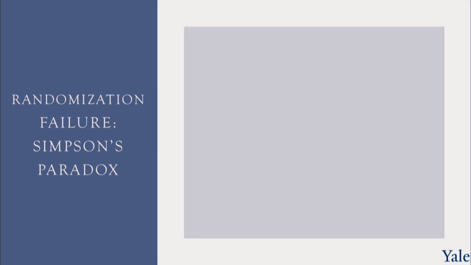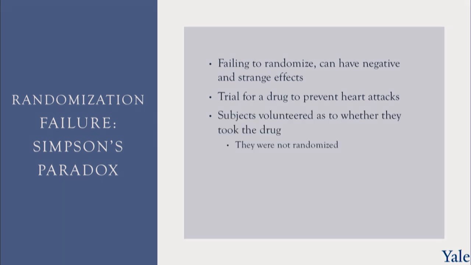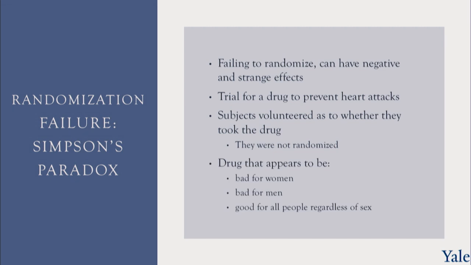comes from Simpson, what's known as Simpson's Paradox. This is a discovery by a statistician called Edward Simpson about a particular case. So failure to randomize can have negative and strange effects in many studies. And the story we're going to talk about here is a trial for a drug to prevent heart attacks. So subjects volunteered as to whether they took the drug or not. They were not randomized. And the drug literally appeared to be bad for women, bad for men, and good for all people regardless of sex. And this is a paradox, and this is known as Simpson's Paradox.